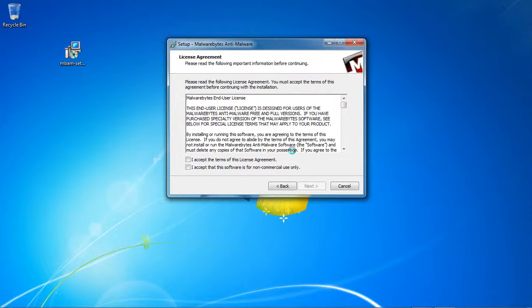This is the licensing agreement. We have two options here that need to be ticked before we can move on. The first one is to say that we accept the licensing agreement, and the second one is to say that I accept that this software is for non-commercial use only. That means that this software can only be used at home and not within a business. If you wanted to use it for business, then you would need to purchase the full version.